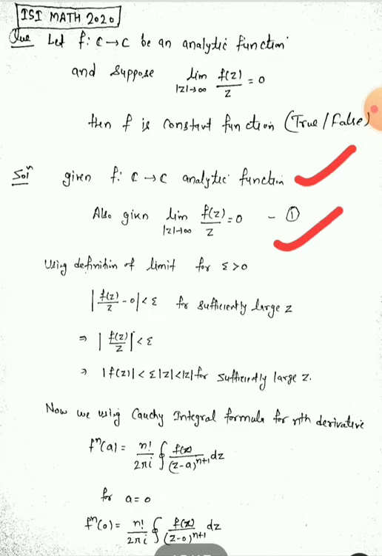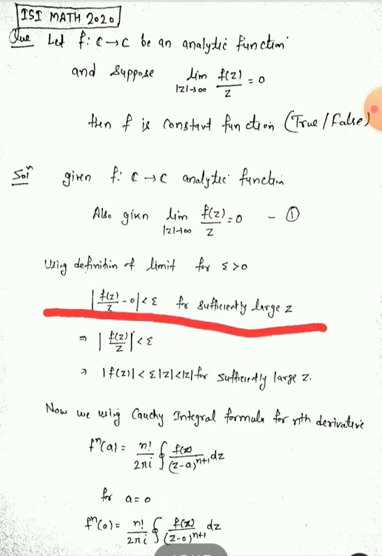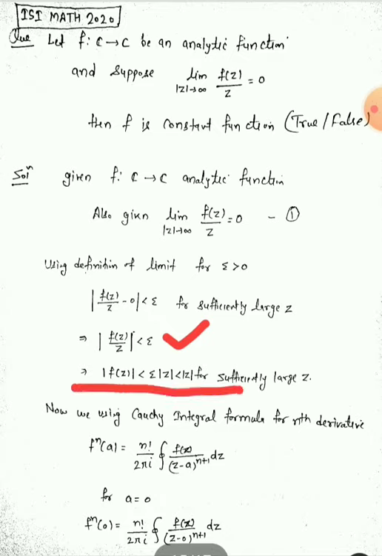Now we simply use the limit definition for limit z tends to infinity. This is the definition of limit: for epsilon greater than 0, mod of f(z)/z minus 0 is less than epsilon for sufficiently large z. From this we reach here, and you choose epsilon as small as possible. For that, epsilon into mod z is less than mod z, which means we get mod of f(z) less than mod of z.